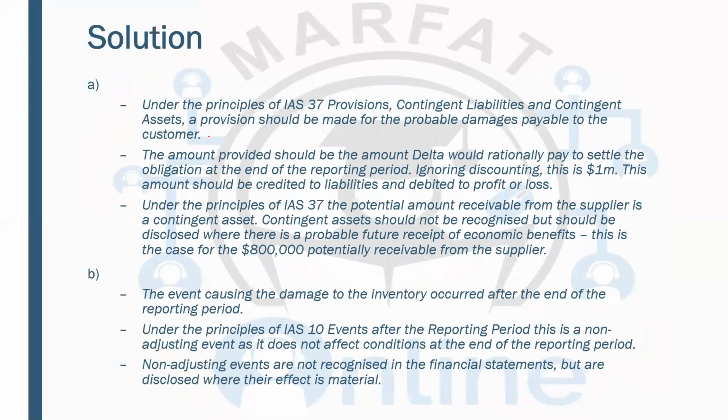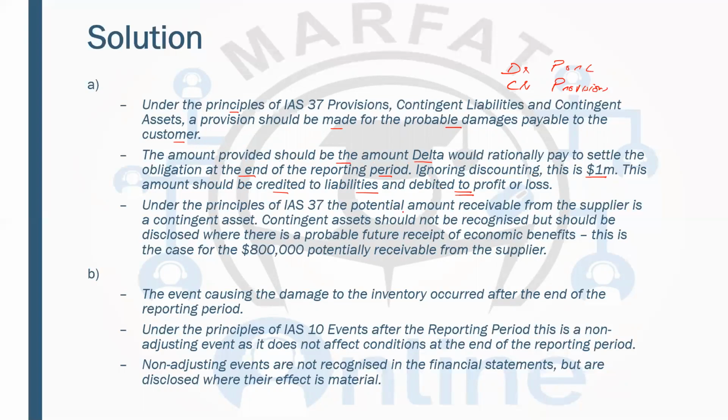All right. So under the principles of IAS 37, a provision should be made for the probable damages payable to a customer. The amount provided should be the amount Delta would rationally pay to settle the obligation at the end of the reporting period. Ignoring discounting, this is 1 million. This amount should be credited to the liabilities and debited to profit or loss, which means the entry of the provision: debit profit or loss, credit provisions.